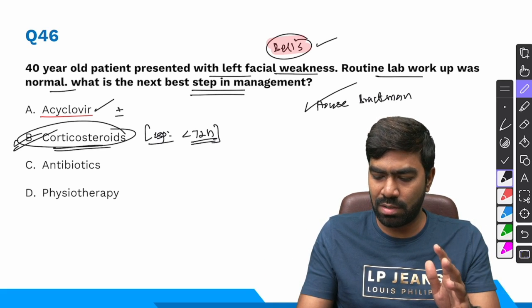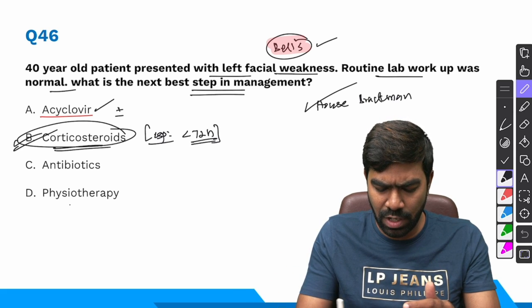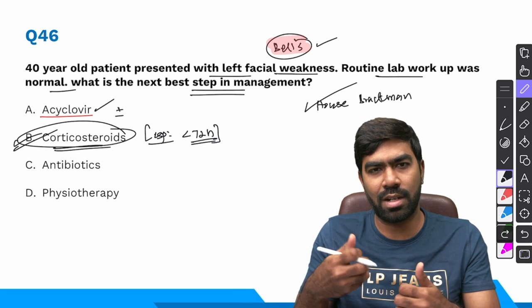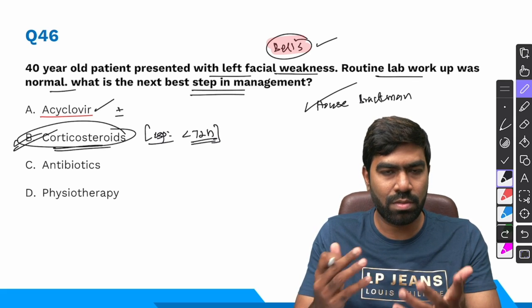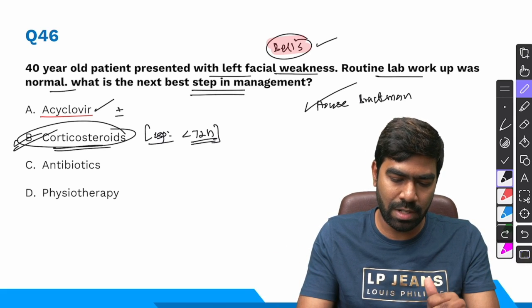Antibiotics and physiotherapy are just like dummy choices. Physiotherapy we do, like patching of the eyes and care of the facial skin and all, but that's not the standalone therapy. So corticosteroids are the most important, as simple as that.